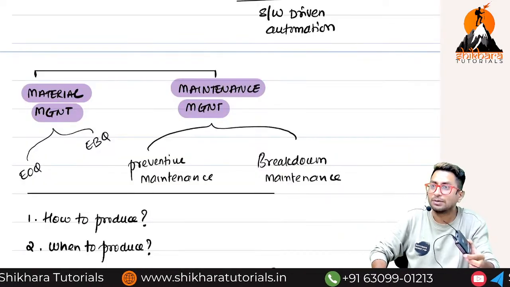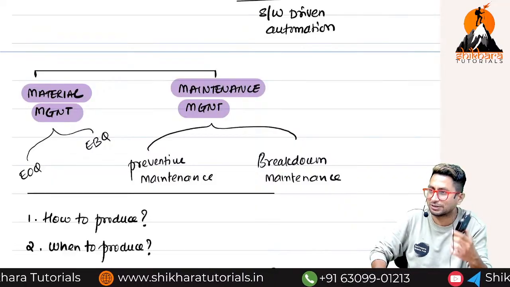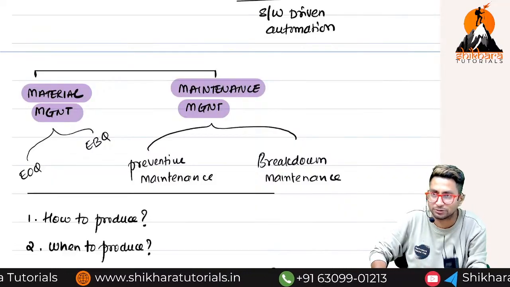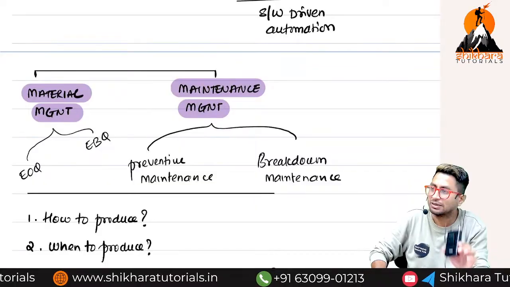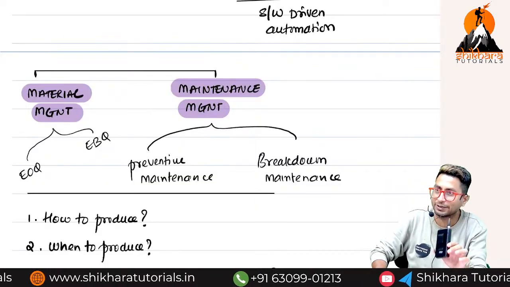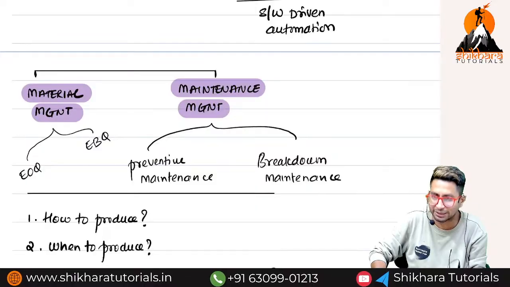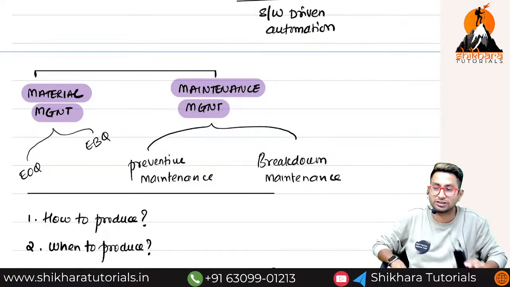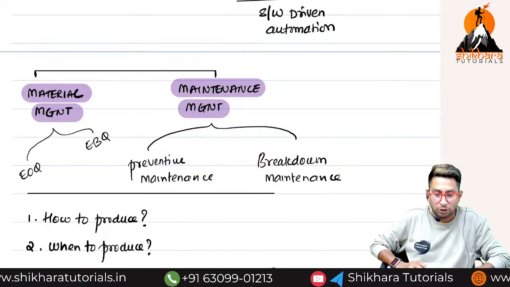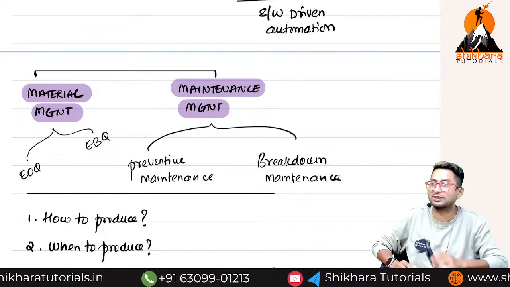This is called preventive maintenance. Whether something happens or does not happen to this machine, every week or 10 days I'm getting it checked to make sure that nothing happens in future. This is called which maintenance? Preventive. Option number 2, which companies have, is breakdown maintenance.